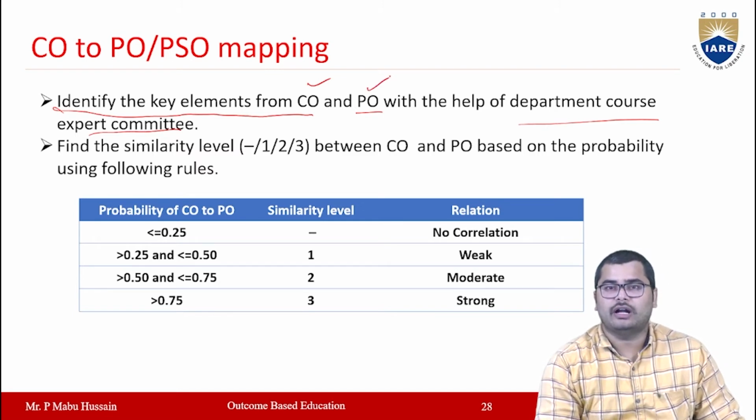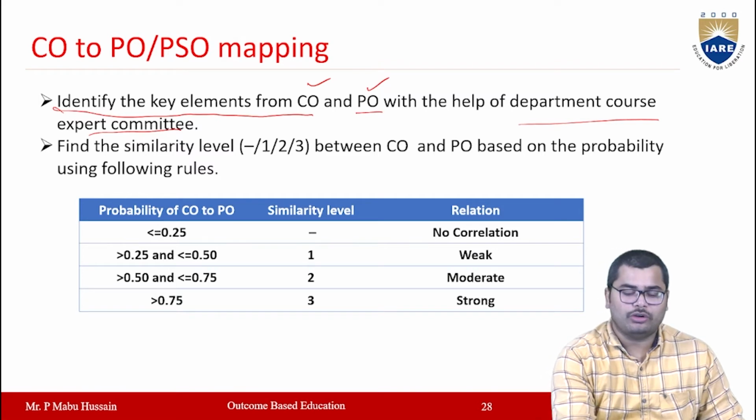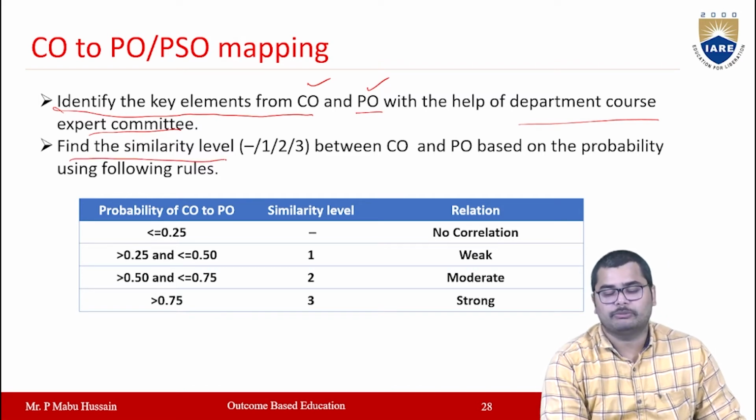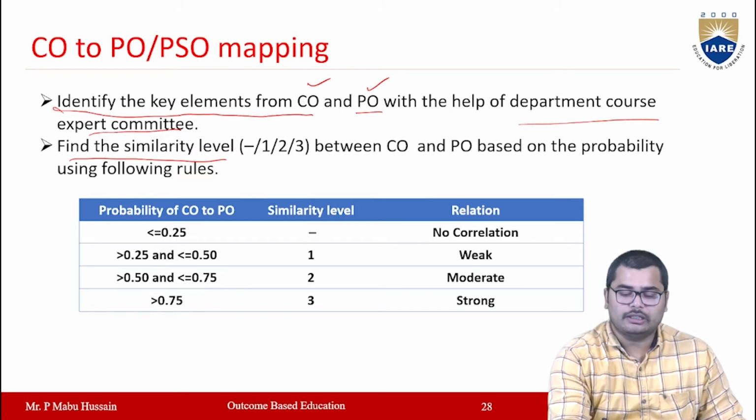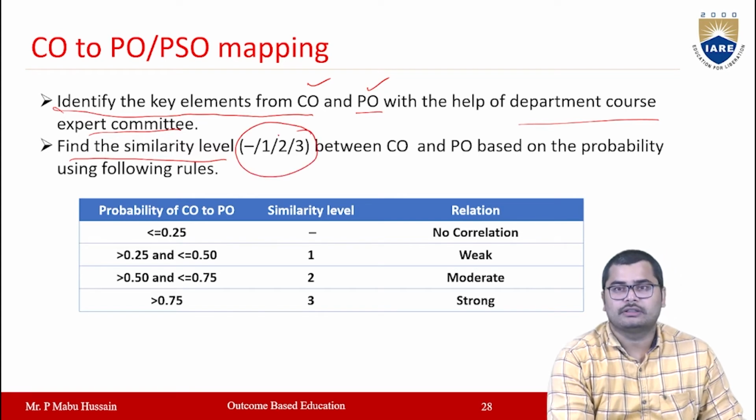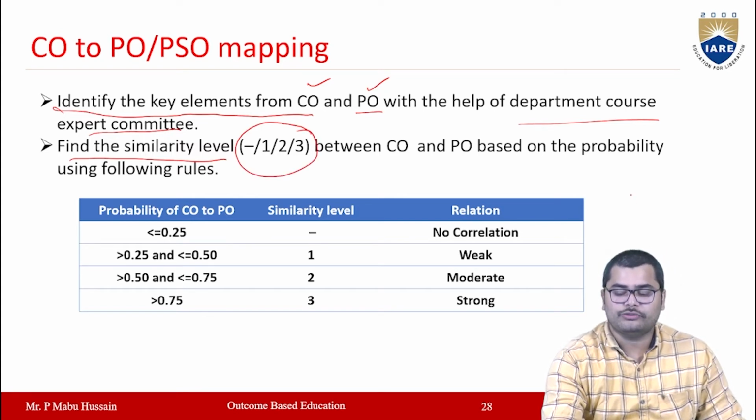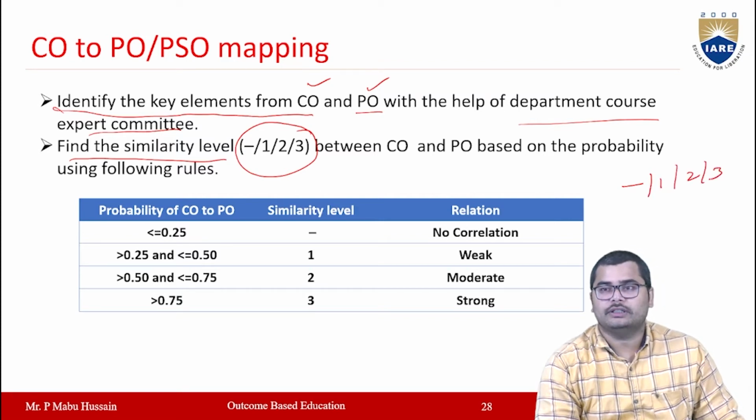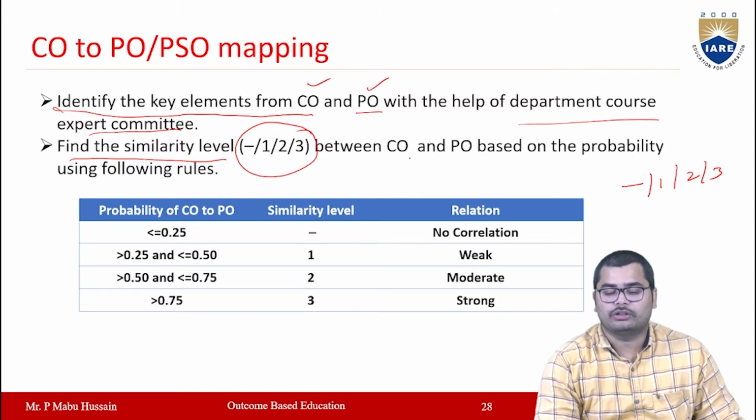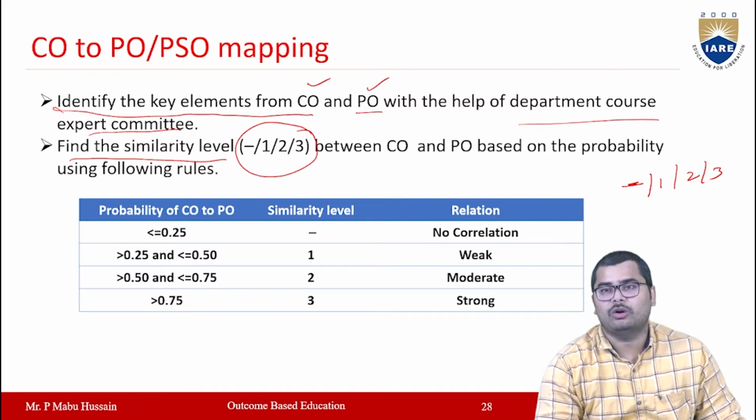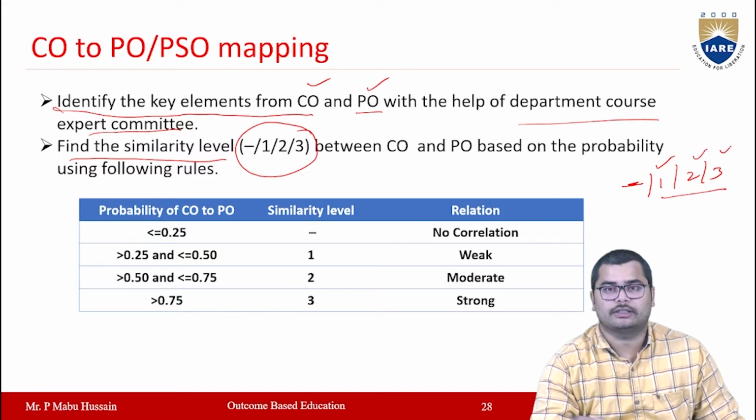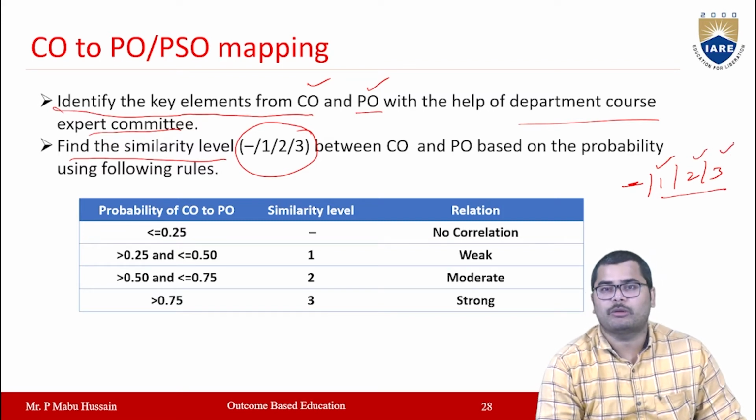Then after identifying the key elements from CO and PO, we have to find the similarity level between CO and PO, based on the probability. And this similarity level will be defined with 4 levels, right? Those 4 levels are dash, 1, 2, or 3. If CO and PO are not similar, you can put a dash, and depending upon how relevant this CO is with the PO, you can define the level either 1, 2, or 3. So by using these probability rules, right?